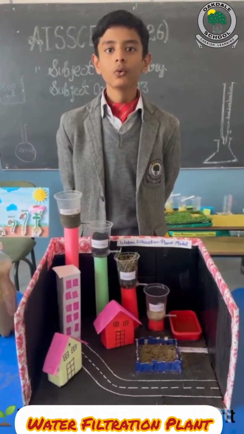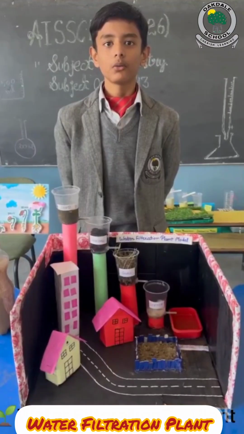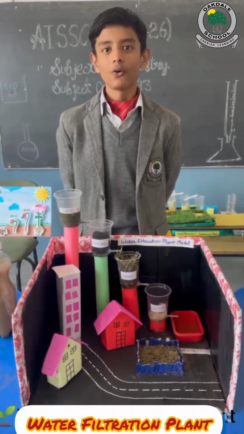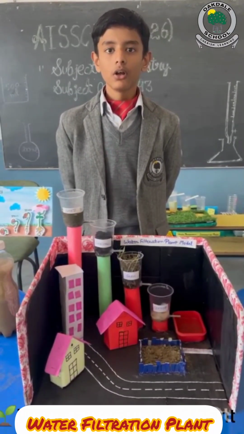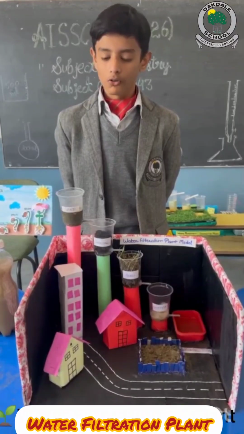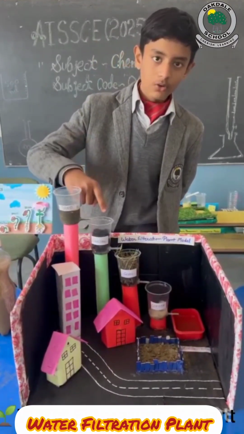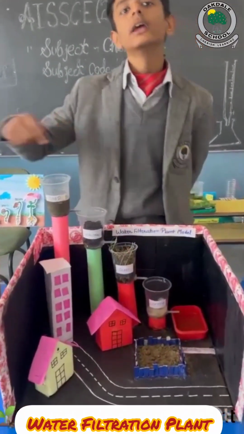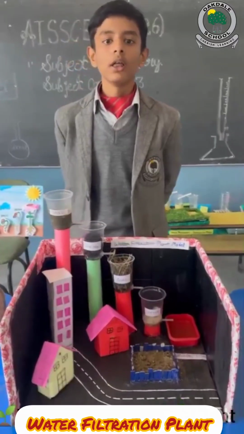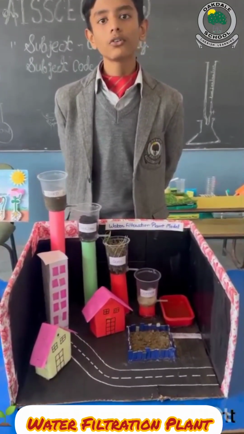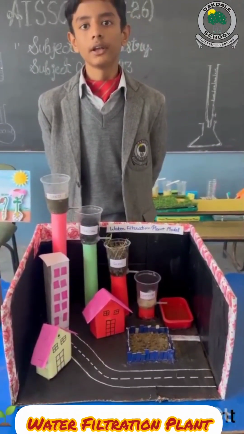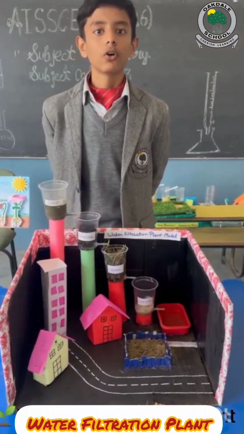Today I am going to present my water filtration plant model, which aims to show how natural materials can filter water. Our model uses layers of sand, charcoal, grass and cotton. Each material plays a vital role. This demonstrates the importance of water filtration in creating clean and safe drinking water.